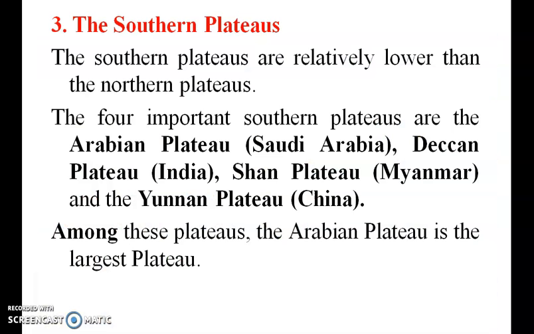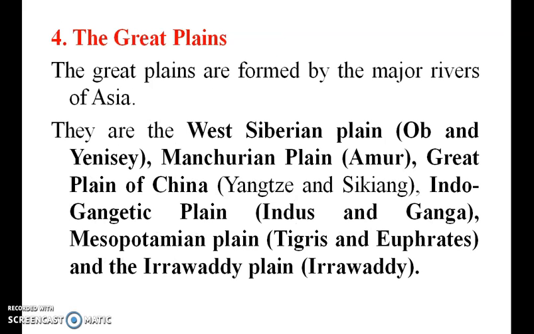So southern plateaus. The southern plateaus are relatively lower than the northern plateaus. For example, Arabian, that is Saudi Arabia, Deccan, that is India, Shan, that is Myanmar, and Yunnan, that is China. So these are the southern plateaus. The Great Plains: the West Siberian Plain, Manchurian Plain, Great Plain of China, Indo-Gangetic Plain, that is Indus and Ganga, Mesopotamia Plain, that is Tigris and Euphrates, and the Irrawaddy Plain. So these are the Great Plains.